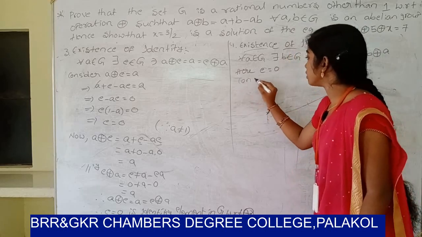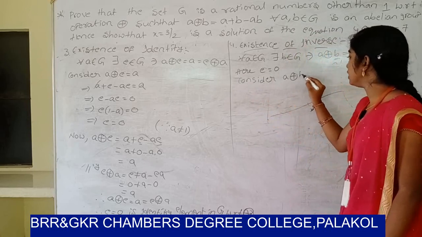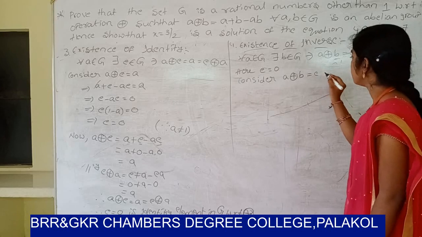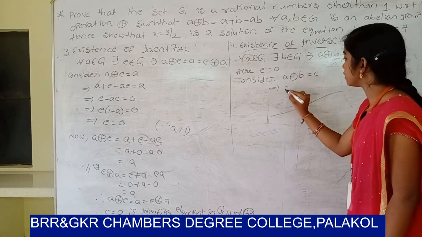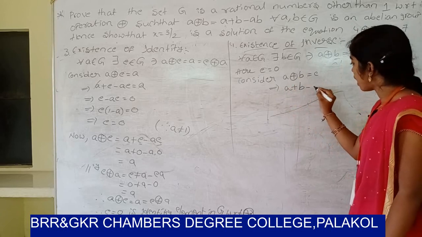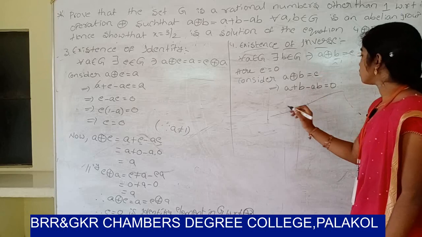So consider a ⊕ b equal to e. The value of e is 0. So a ⊕ b can be written as a plus b minus ab equal to 0.